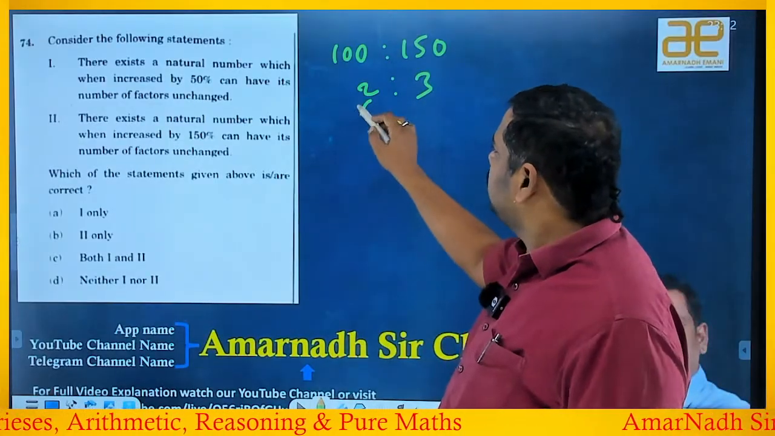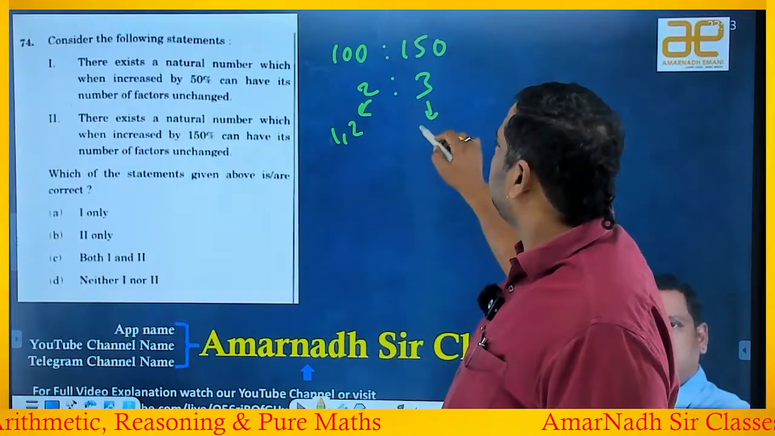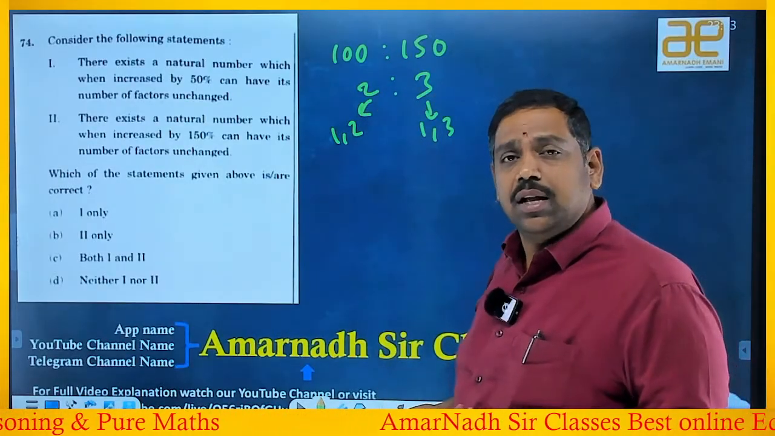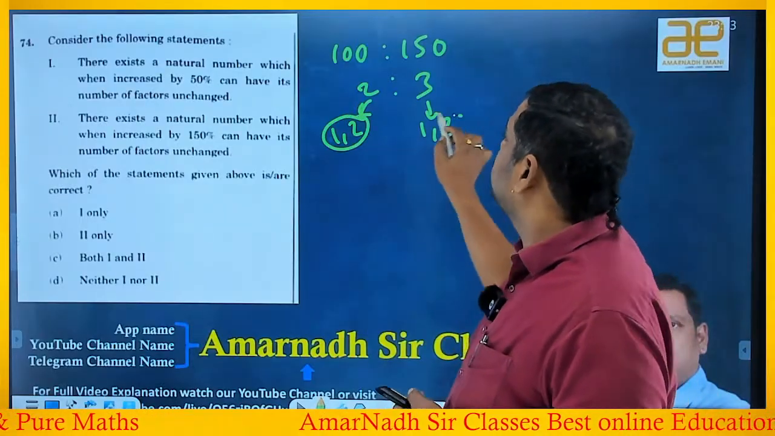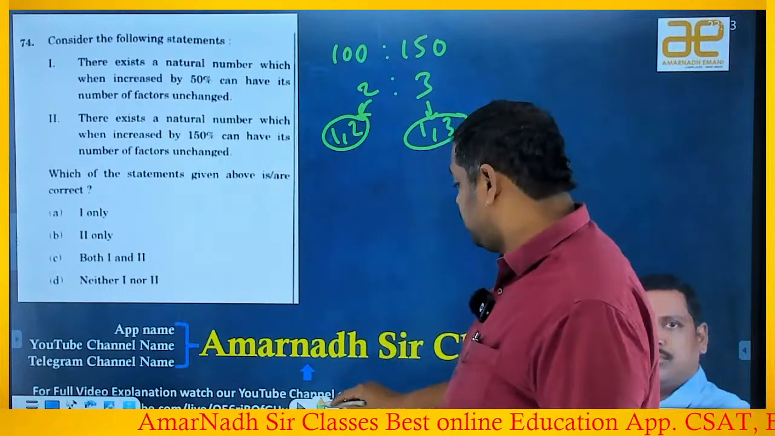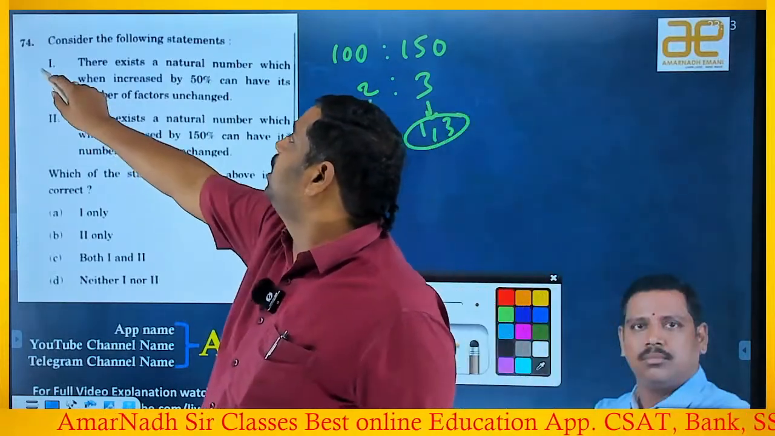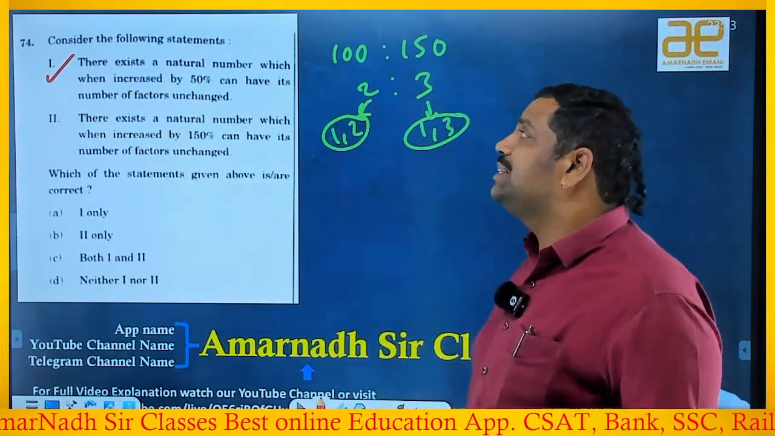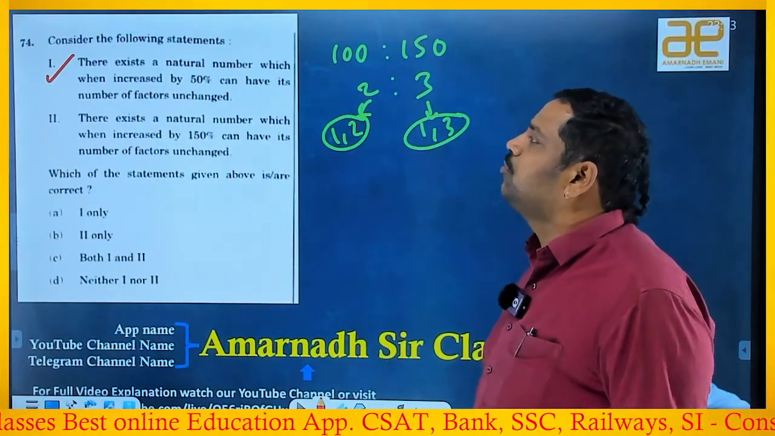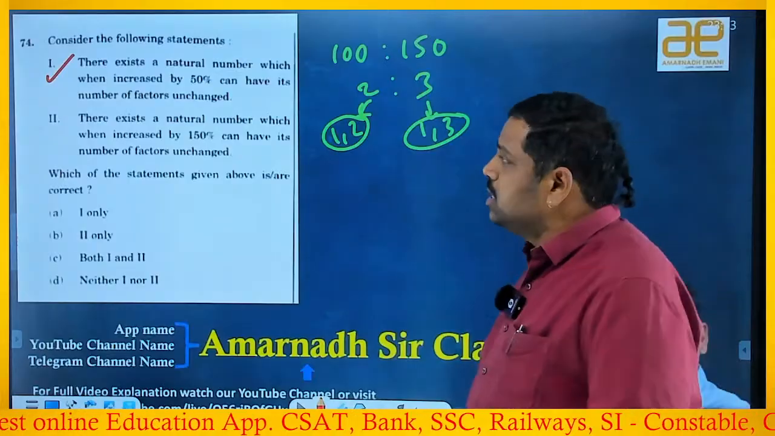Observe, for 2 the factors are 1 and 2. For 3, the factors are 1 and 3. The number is increased by 50%, and the number of factors is not changed. Here it is 2, here also it is 2. Okay, there is such a possible number, so the first one is valid. He's saying the same thing, right? There exists a natural number which, when increased by 50%, can have its number of factors unchanged. Yes, it is. Second one.